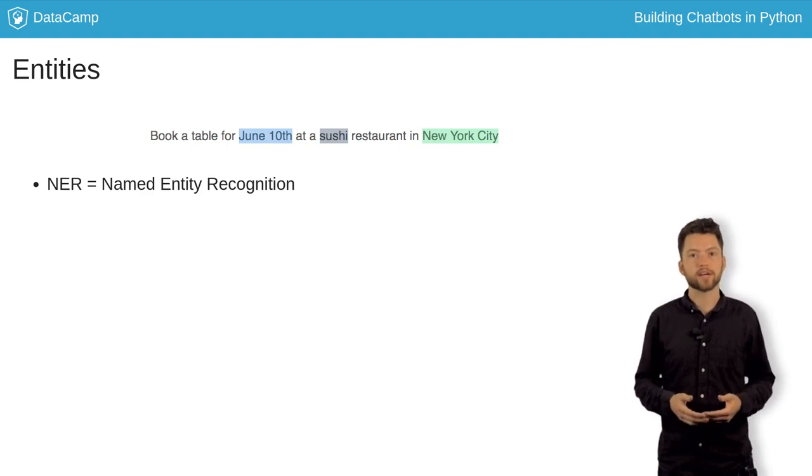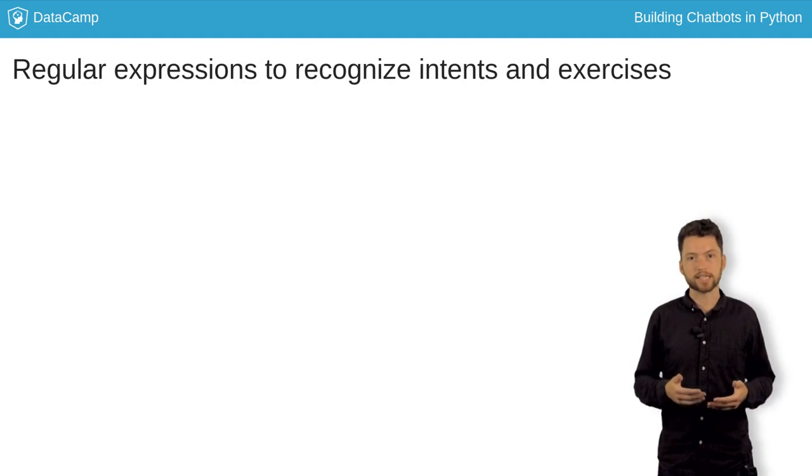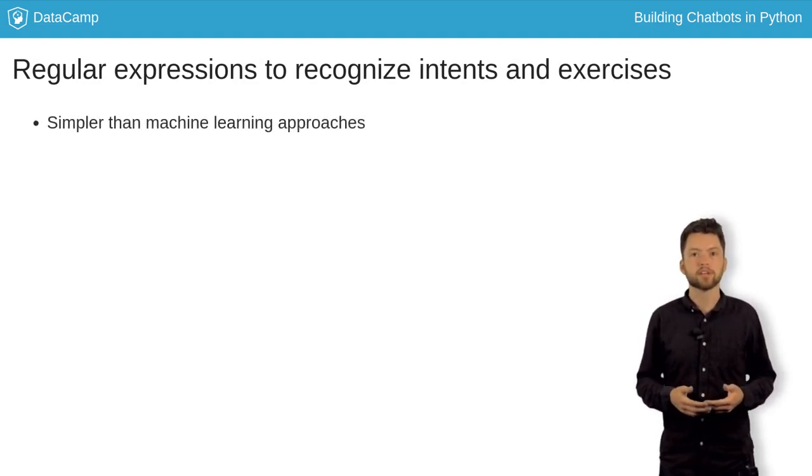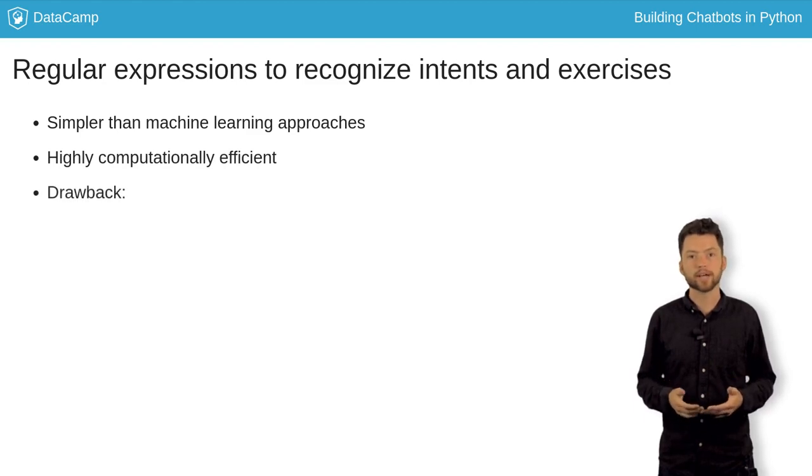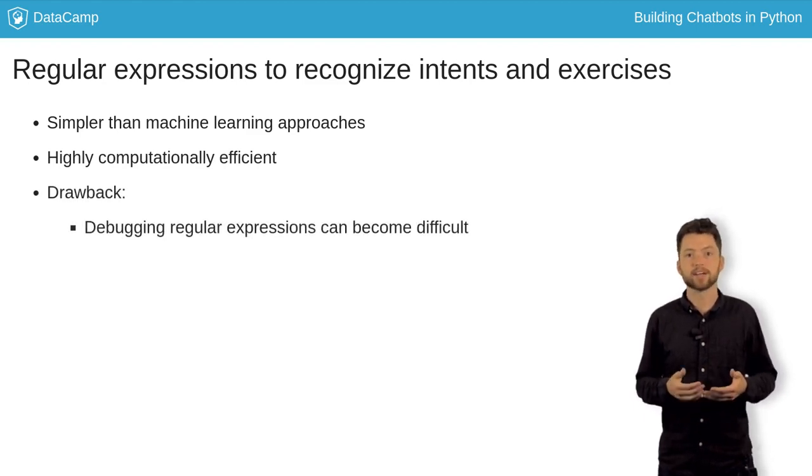In the next couple of exercises, you will build regular expressions for recognizing intents and entities. This is much simpler than the machine learning approaches we'll use in later parts of the chapter, and they're highly computationally efficient. The main drawback is that writing and debugging regular expressions becomes really hard as your chatbot becomes more sophisticated.